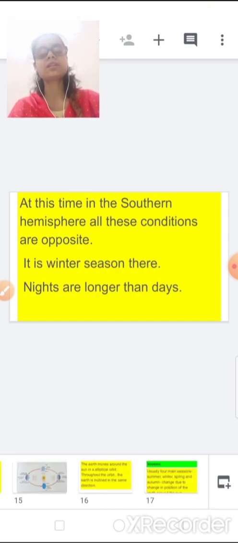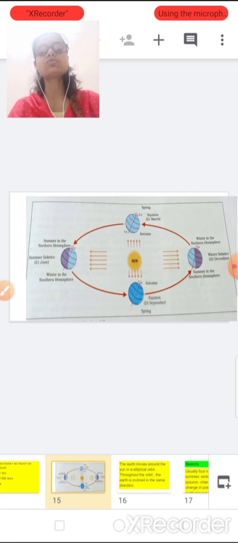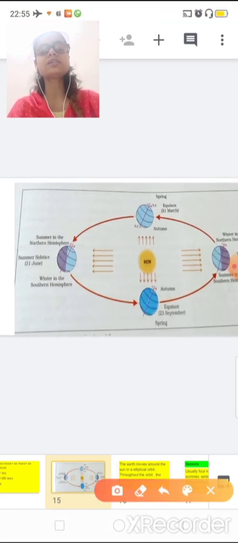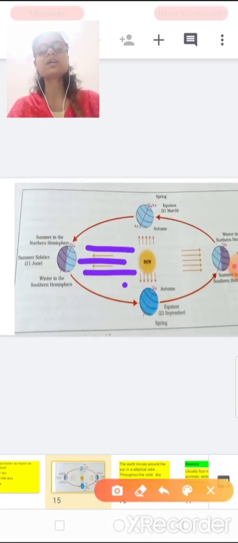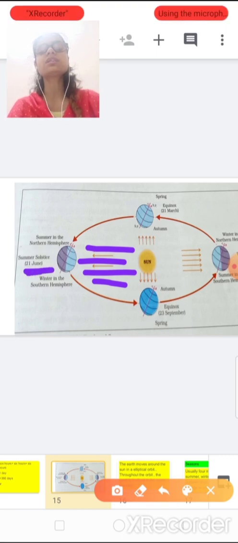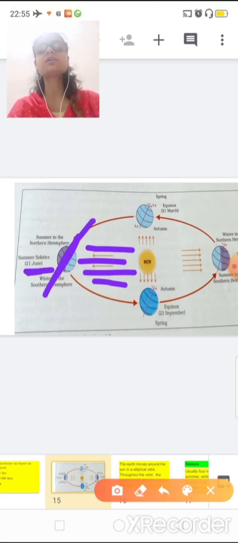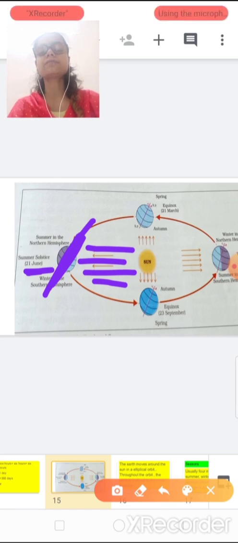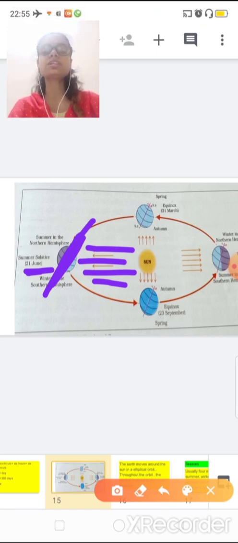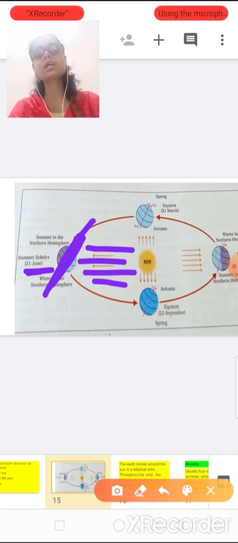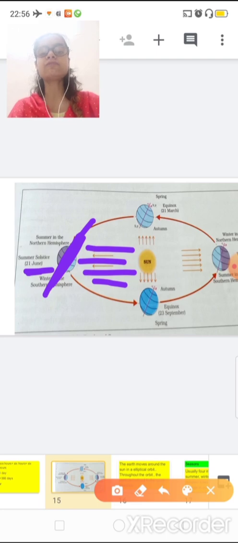See, now as you know summer solstice, now you can see the sun rays are direct here. So that's why on 21st of June this area experiences summer season. This area experiences summer season, and the southern hemisphere experiences winter season. So I have explained to you about 21st of June.